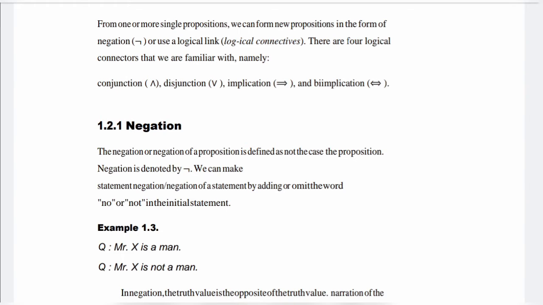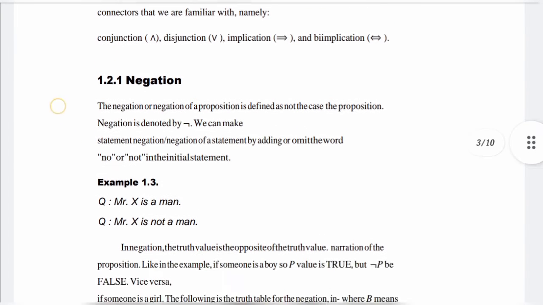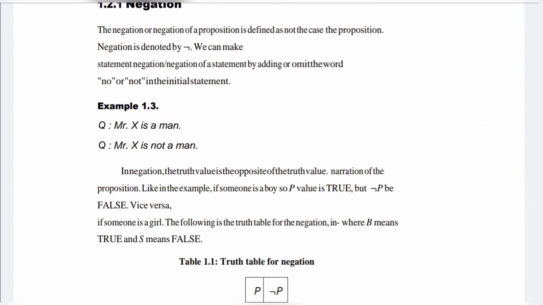1.2.1 Negation. The negation of a proposition is defined as not the case that the proposition. We can make the negation of a statement by adding or omitting the word no or not in the initial statement. Example 1.3 P. Mr. X is a man. Negation of P. Mr. X is not a man.